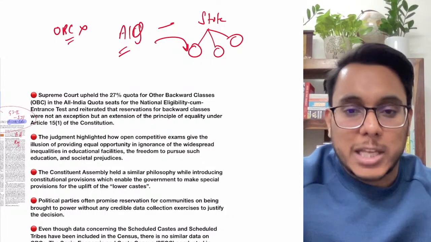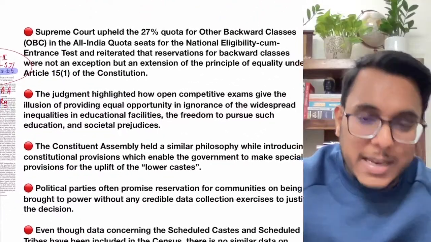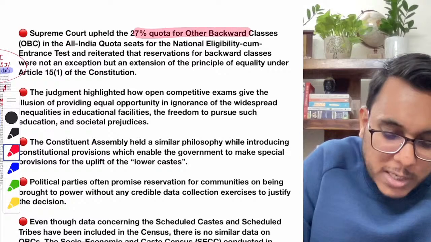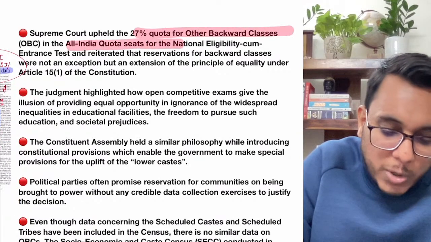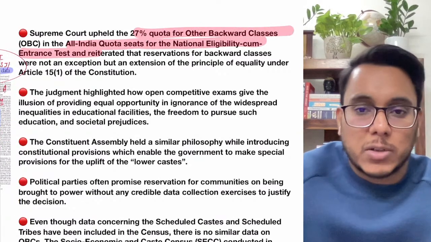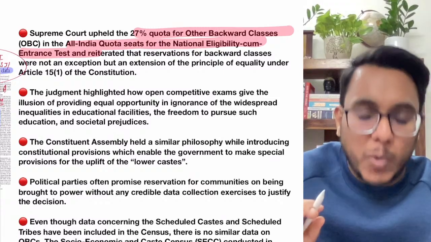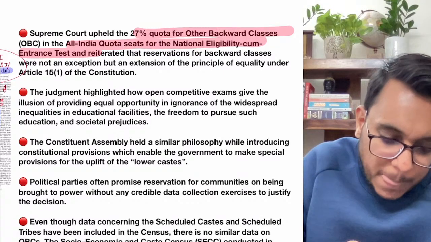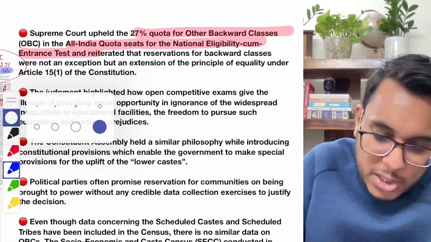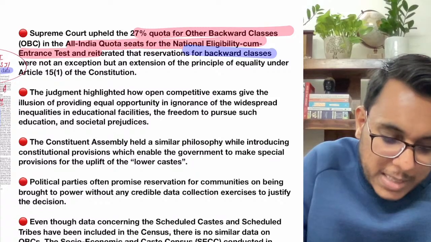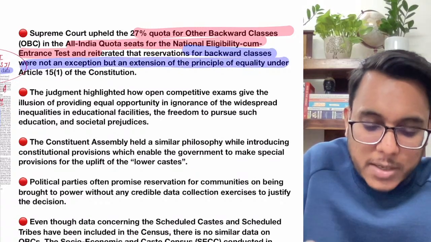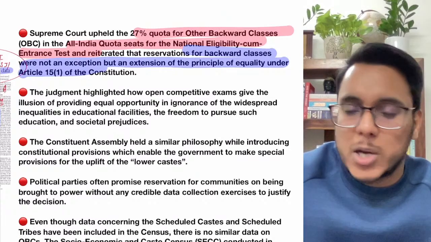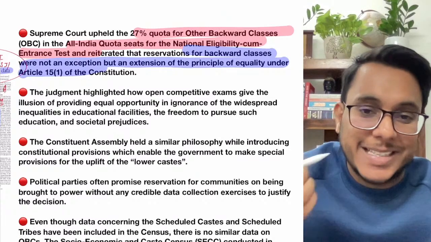Now that particular thing was challenged. The Supreme Court heard that case and upheld the 27% quota that was given for the OBCs in the All India quota seats in the NEET examination for the medical seats. It allowed it, and it provided a very good observation. It said that reservation for backward classes is not an exception but an extension of the principle of equality under Article 15 of the Constitution.